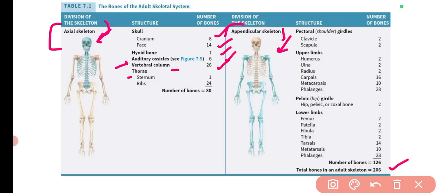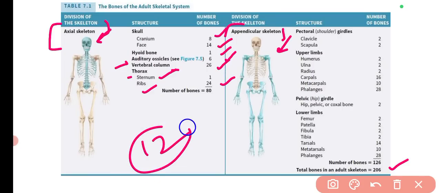Then there is the thorax part, which is the sternum and 24 ribs. I have shown you 12 pairs of ribs, in which the first 5 are true ribs, the other 7 are the false ribs, including the 11th and 12th pairs, which are floating ribs. So this is the bone distribution in the axial skeleton.